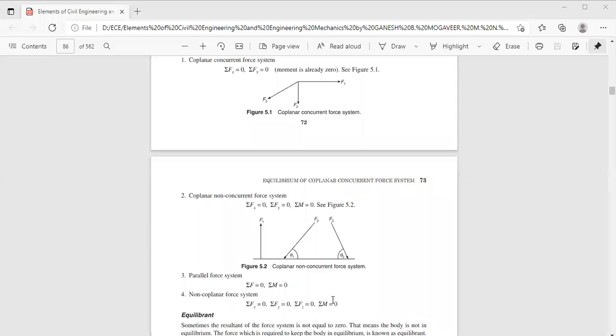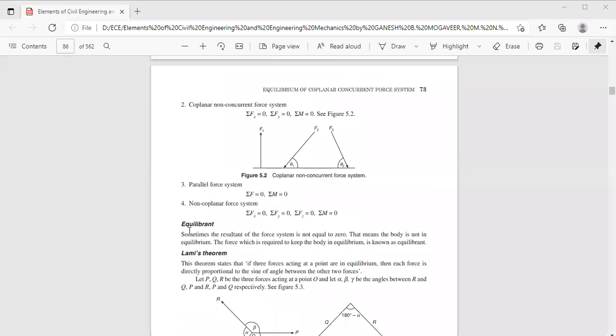So this is the concept behind the equilibrium of planar force system. Equilibrium is a condition wherein the body is subjected to an external force or an external agency, and it is under equilibrium condition since the resultant of all the forces acting on the body is equal to zero. Now we shall proceed with equilibrant.